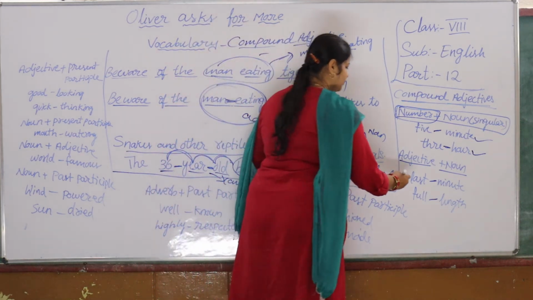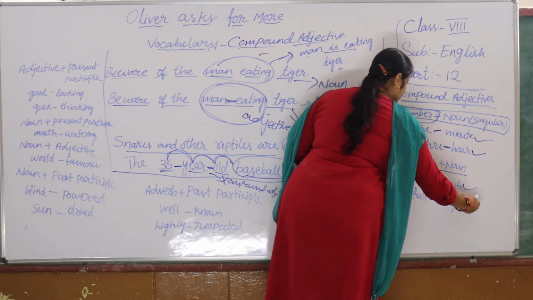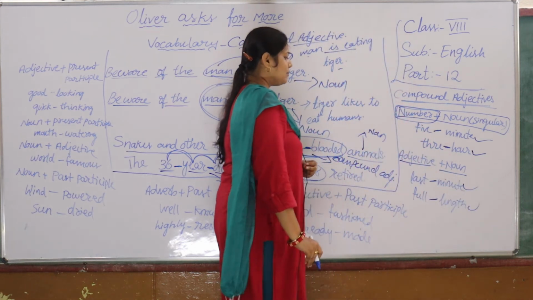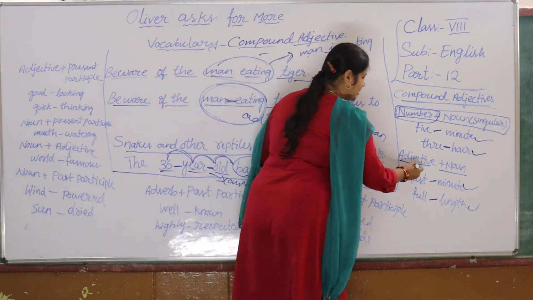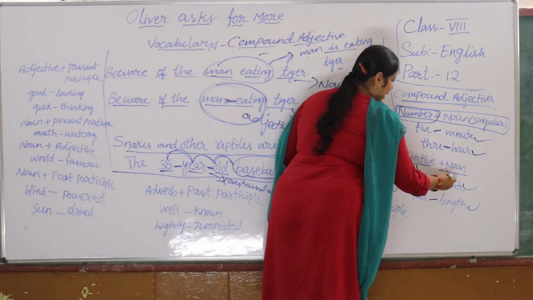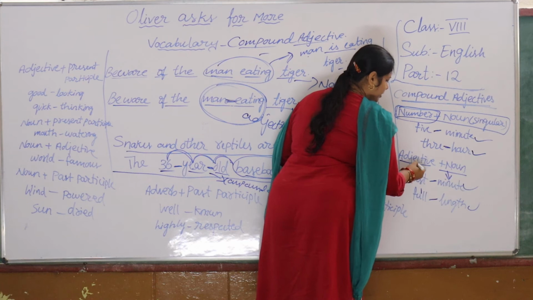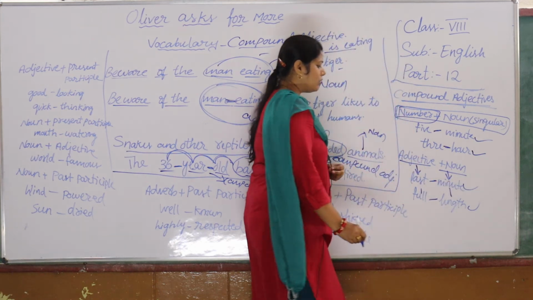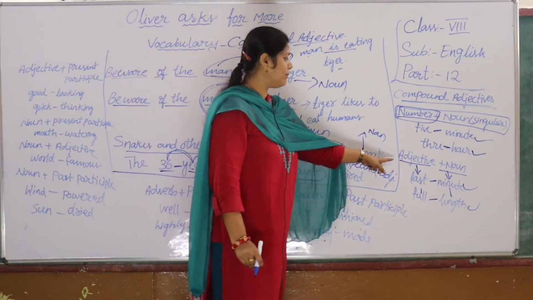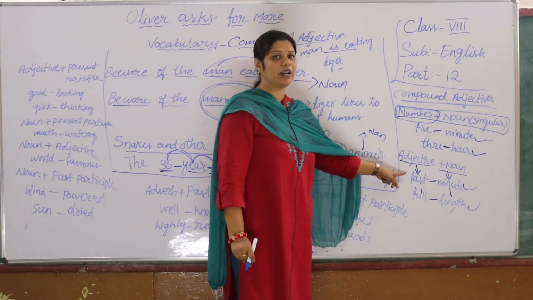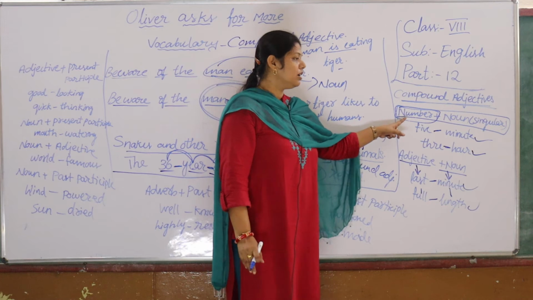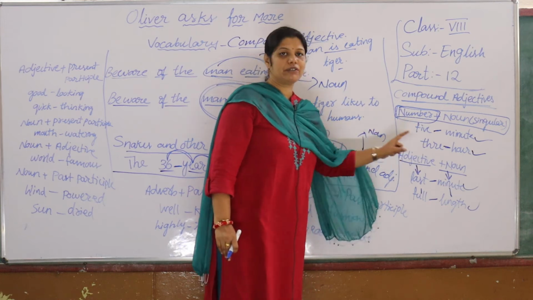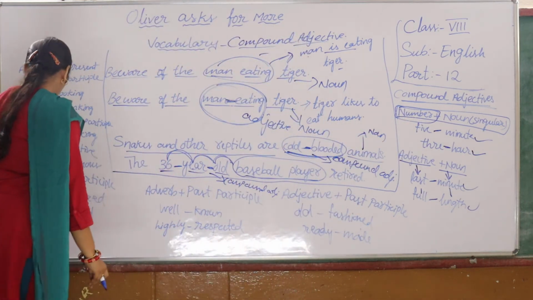Like last-minute, full-length, long-sleeved. Here, see, full-length, last-minute: an adjective with a noun. Here last represents your adjective and minute the noun; full is the adjective, length the noun. See the combinations in compound adjectives. What combinations can you take? Number with a noun, adjective with a noun. Let's see the next one here, children.